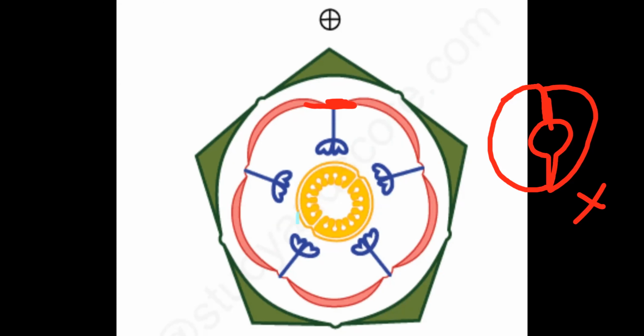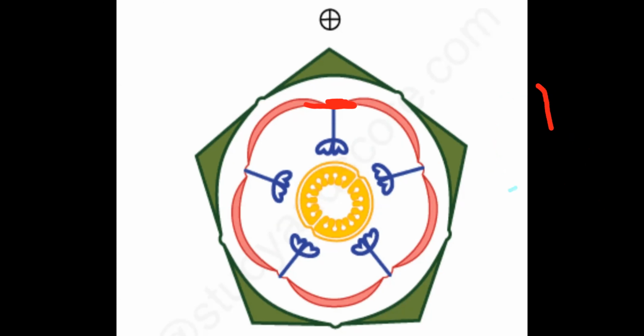Can you make out this thing? Right? So whenever you prepare this diagram, follow this instruction. Make this gynoecium part obliquely. So here the placenta is obliquely arranged first of all. The ovary is obliquely arranged and the placenta is a swollen structure. Placenta swollen, and on this swollen placenta so many ovules are arranged.